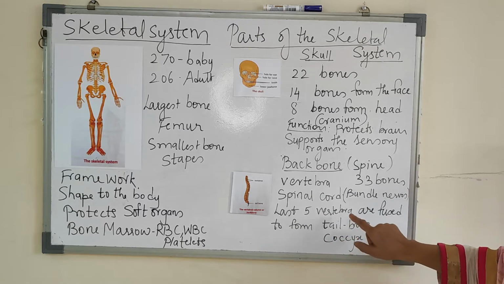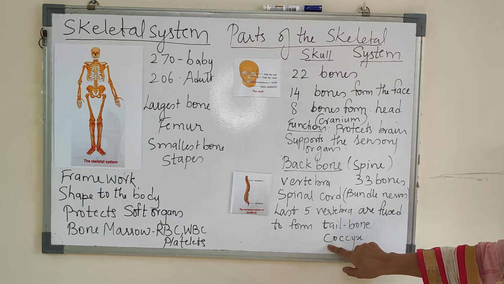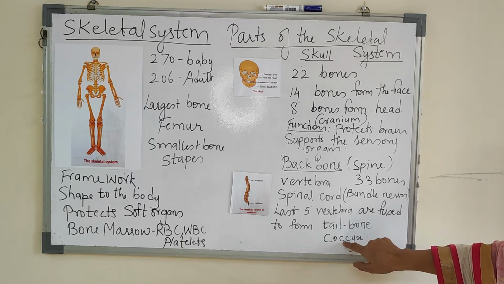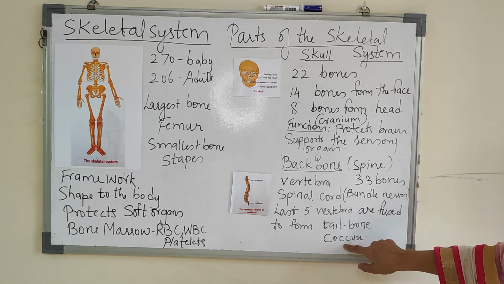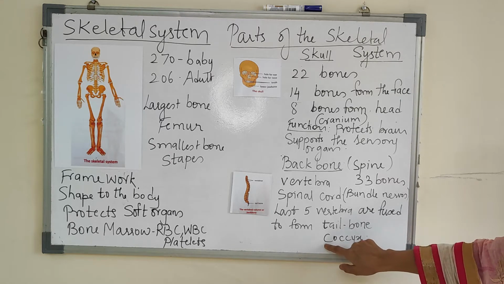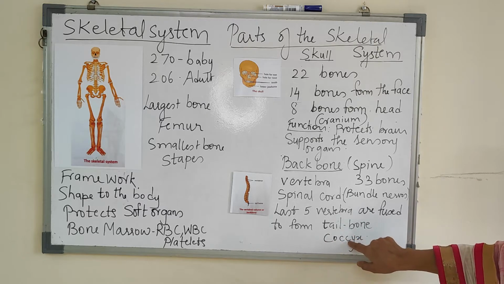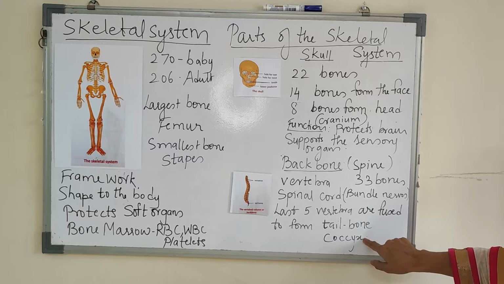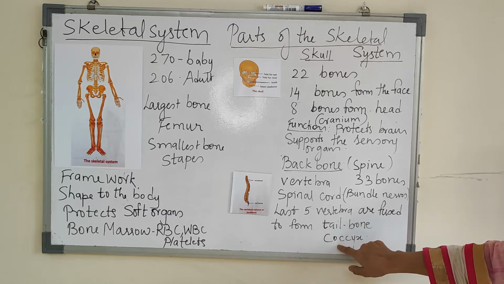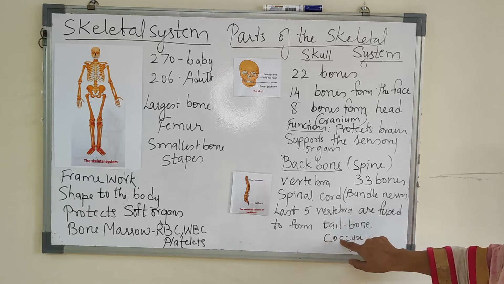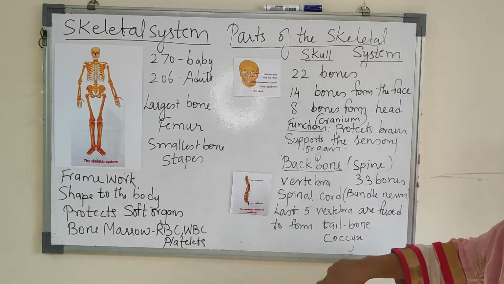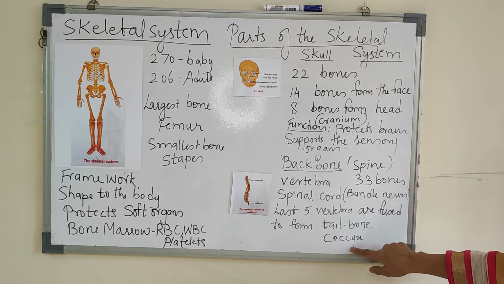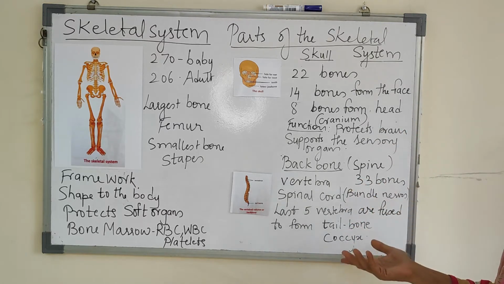Now the other name of this tailbone, as you will always see, is coccyx. Various people pronounce it differently, but the actual pronunciation is cock, then sigh, and you pronounce the X at the end. So it is coccyx. This is how the vertebral column ends into the coccyx.